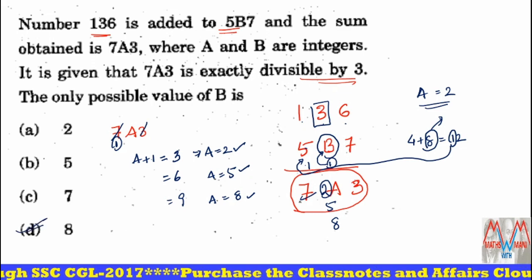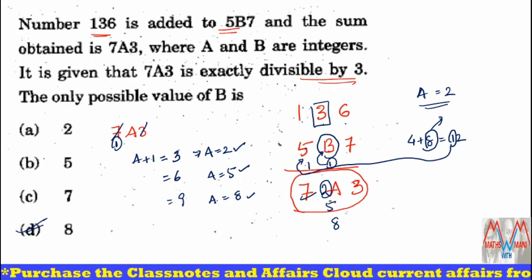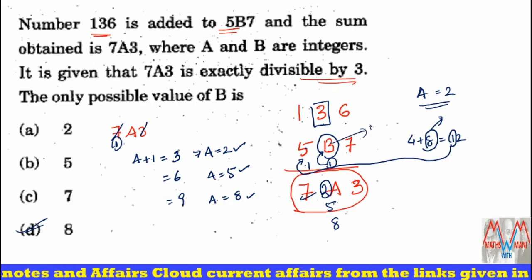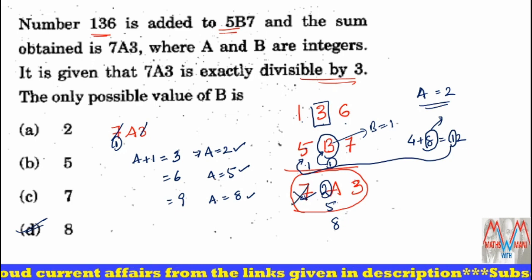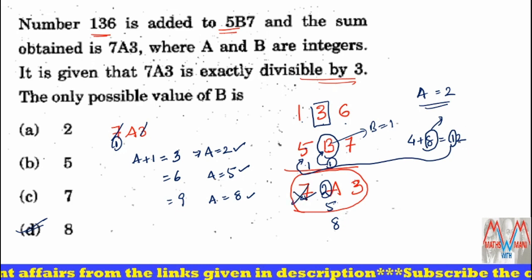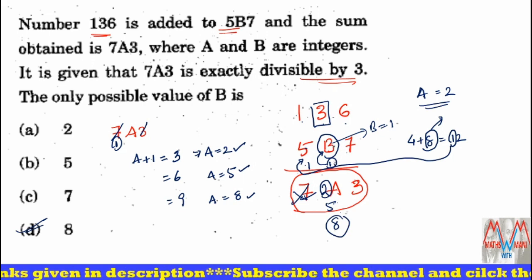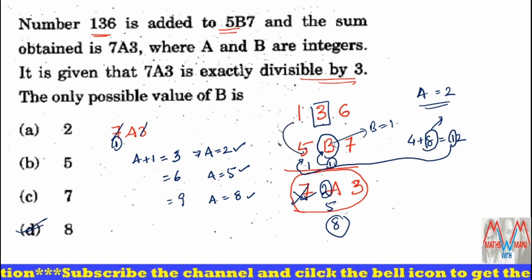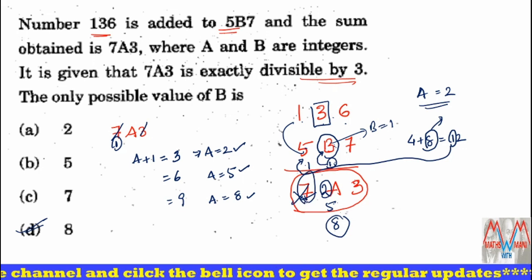So what about the remaining conditions? Please observe the remaining conditions. If I take a equal to 5, then what is the value of b? That should be 1. 3 plus 1 plus 1, 5. But 5 plus 1, 6. So it is not satisfying. So 5 is not correct. If I take 8, 3 plus 1, 4. 4 plus 4, b should be 4. But if I take b equal to 4, then 5 plus 1, 6 only. We can't get the value of 7 in the hundreds place. So the only possibility of the value of b is 8.